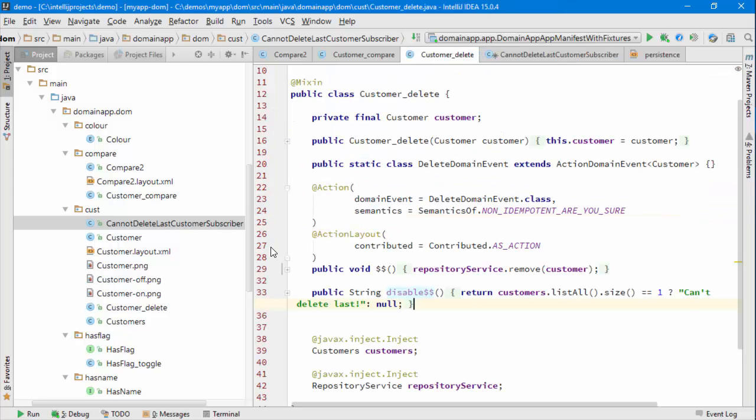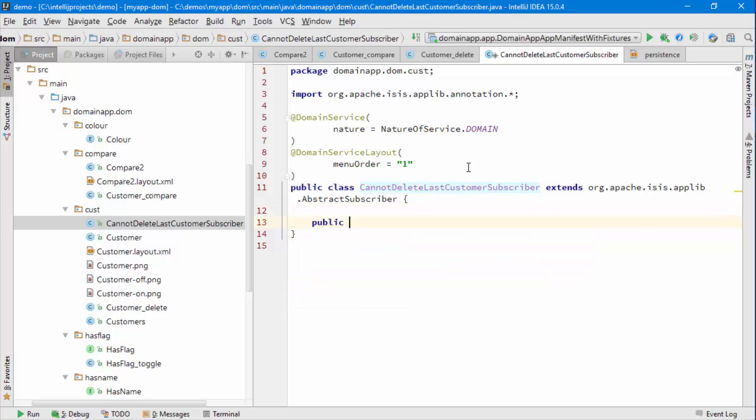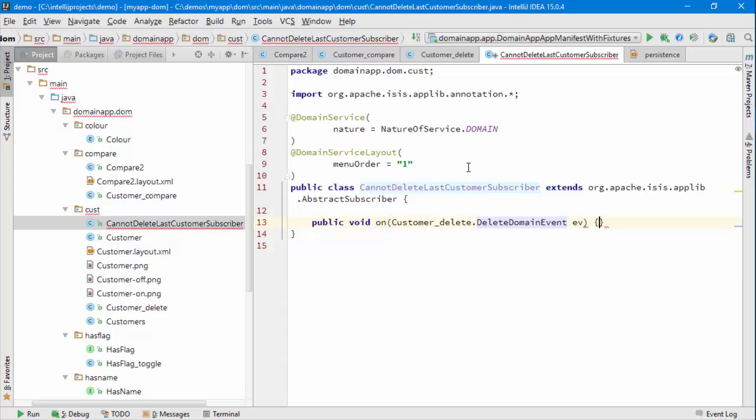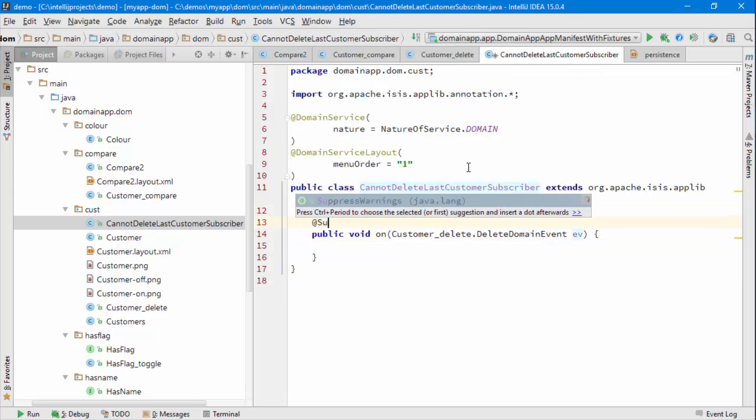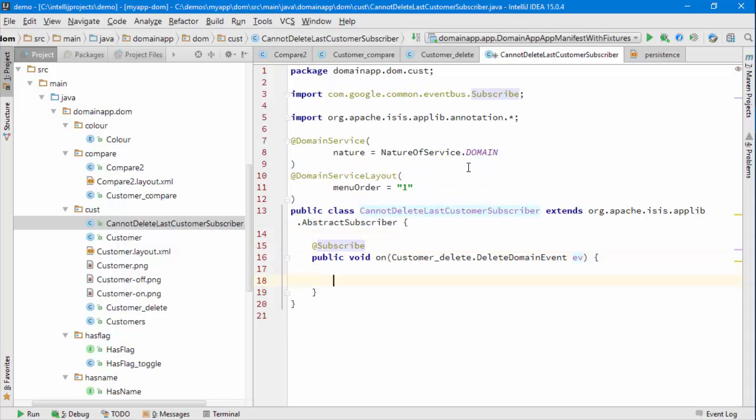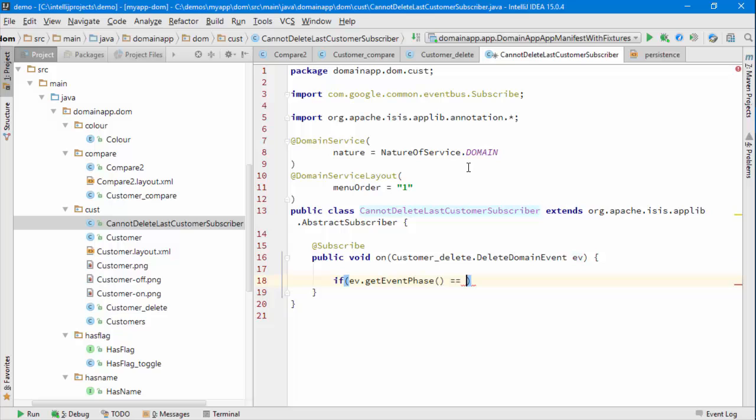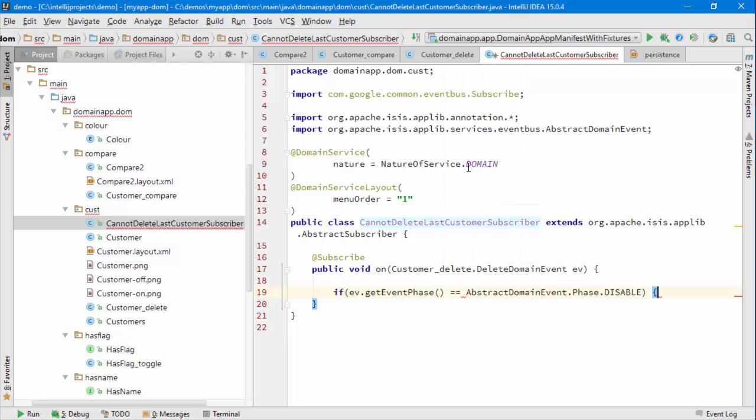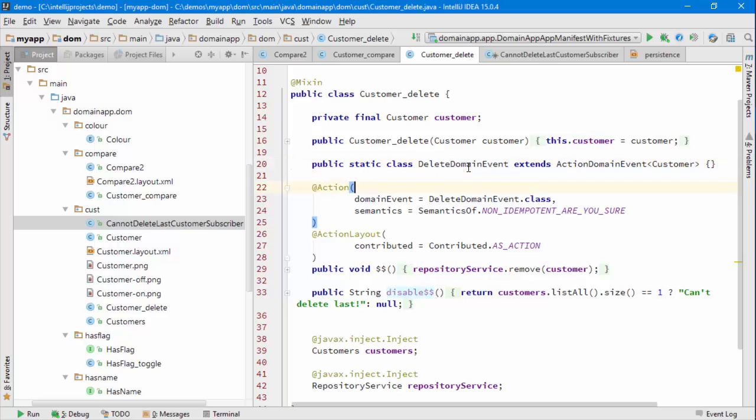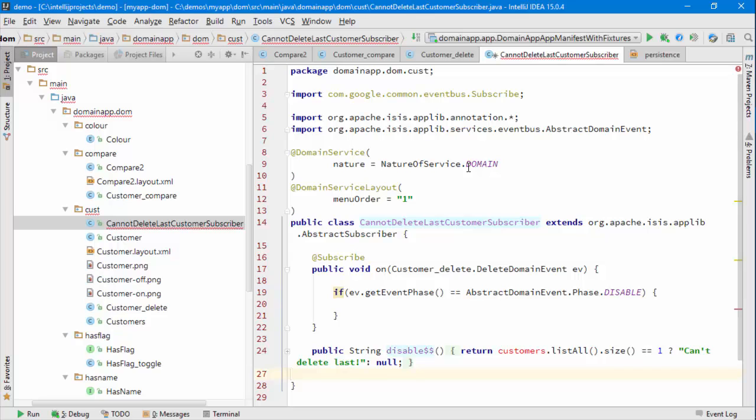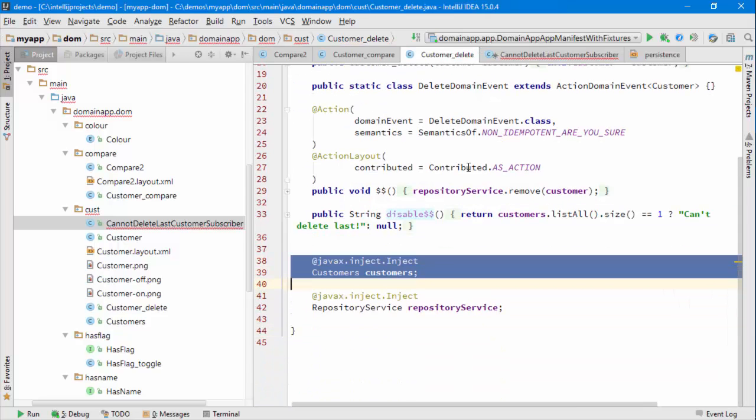and this is going to be subscribing on this event here. So it's going to be public void on customer delete dot ui. We need to say it's a subscriber. I'm using Guava event bus, so that's the annotation for that. And I want to say if the event dot get event phase is equal to disable, then I want to do that same bit of logic. So, just to copy it in for a second, that stuff there. So I need to inject the customers repository,